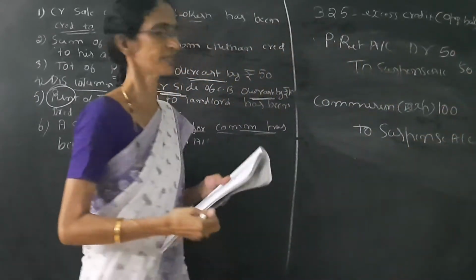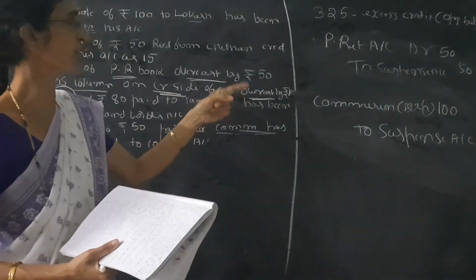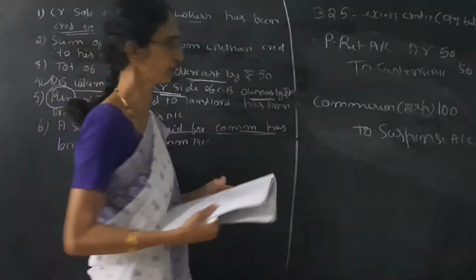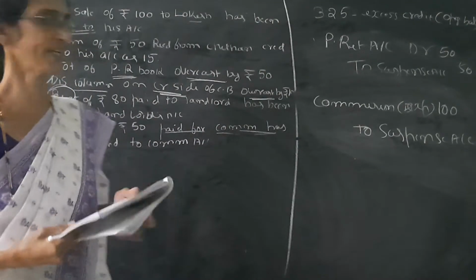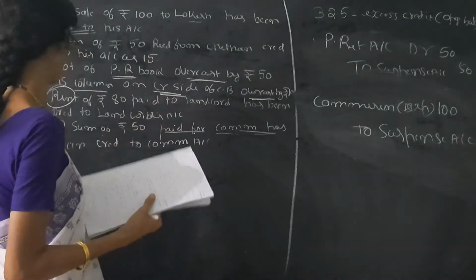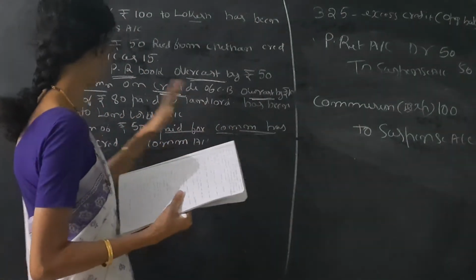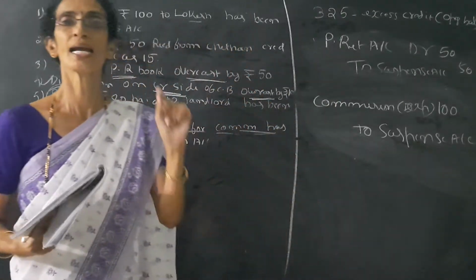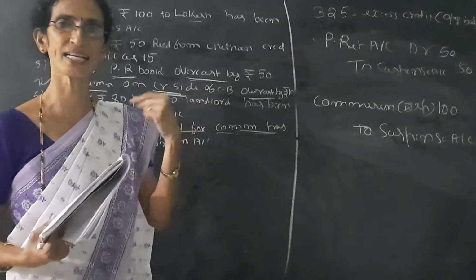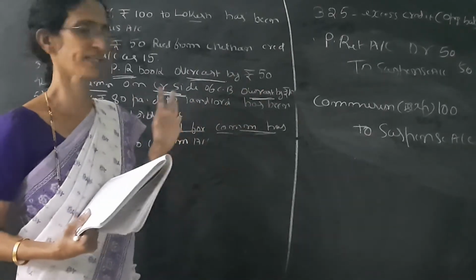The entry is commission account debit to suspense account, and the amount is double, that is 50 plus 50, 100 rupees. And the narration is: being commission paid wrongly credited to commission account rectified.